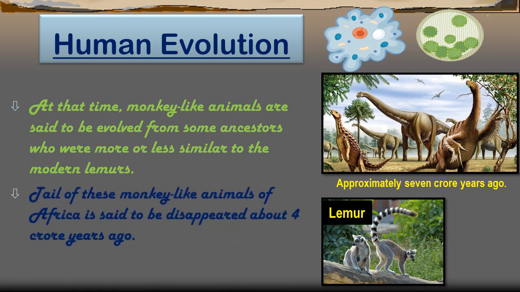The tail of these monkey-like animals of Africa is said to have disappeared about 4 crore years ago. So about 7 crore years ago, monkey-like animals similar to the modern lemur evolved, and their tail disappeared about 4 crore years ago. So evolution takes place gradually.